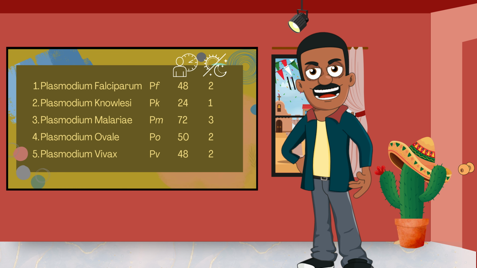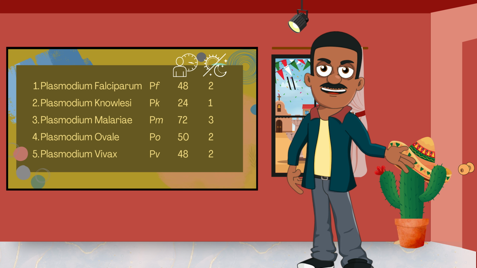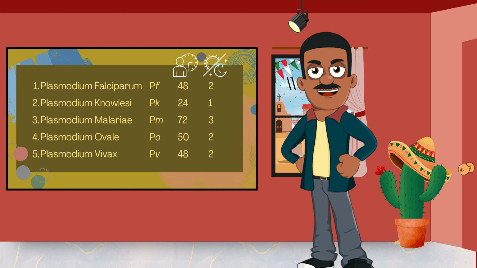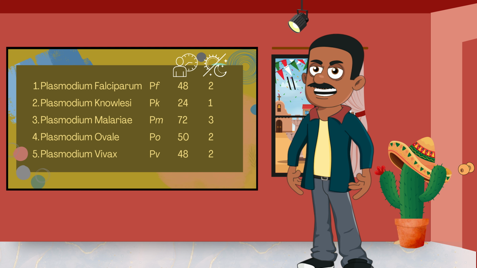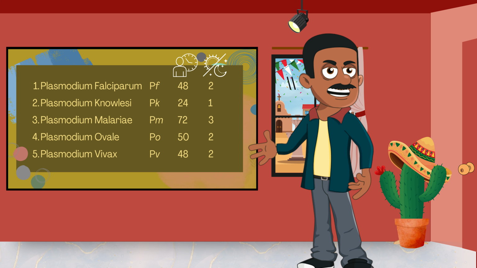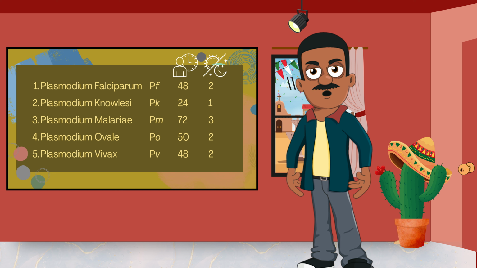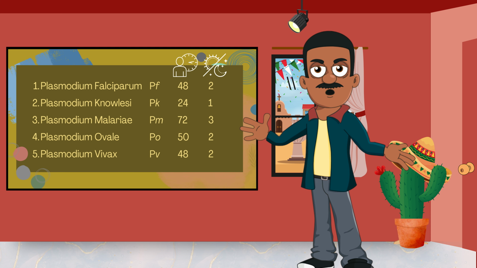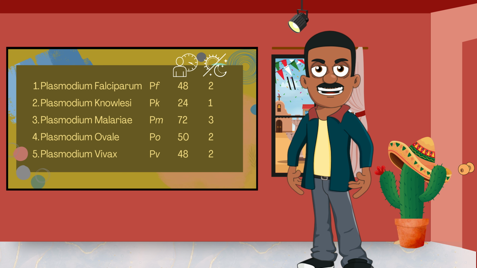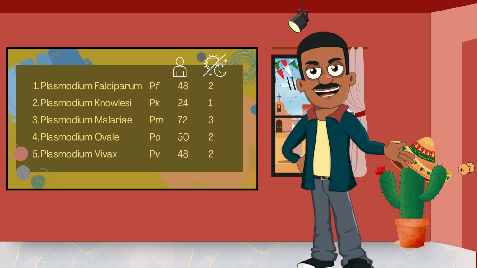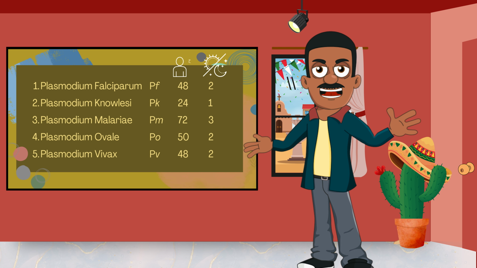The time between the invasion of a red cell and when it bursts is between 24 and 72 hours, depending on the type of malaria. PF malaria takes about 48 hours. PK malaria is the fastest and takes only 24 hours. PM malaria is longer and takes about 72 hours from infection to bursting. PO malaria takes 50 hours, and finally, PV malaria is similar to PF and PO and takes 48 hours.